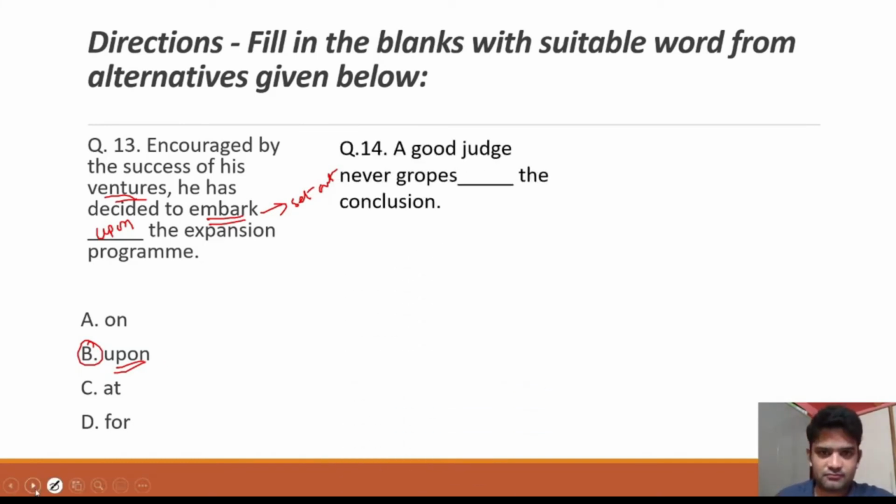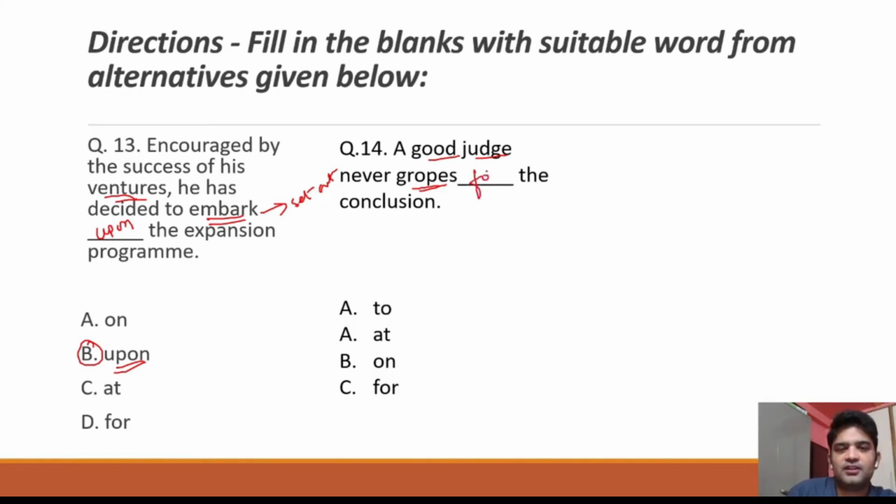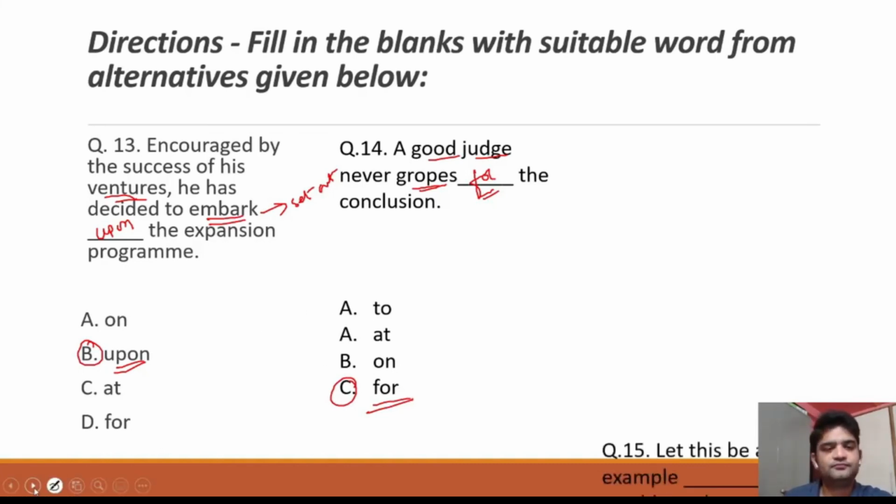A good judge never gropes. Gropes as in searches for. Dash the conclusion. Gropes, as I told you, I have already given the answer. Okay. If you're a good judge of something, you never blindly reach out or do something blindly. You do everything logically. Groping is doing something blindly. So he never gropes for the conclusion. So the preposition that exactly fits here is for.